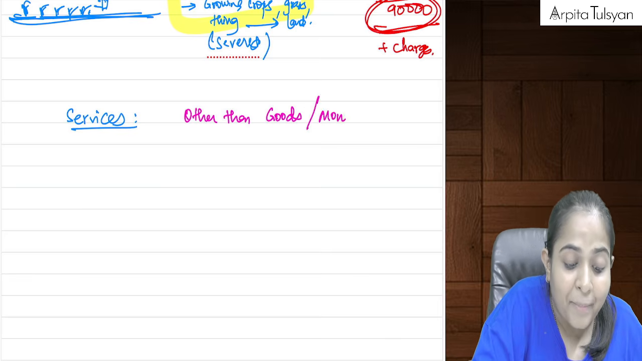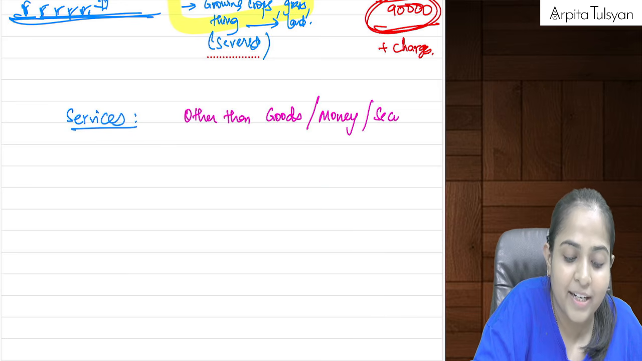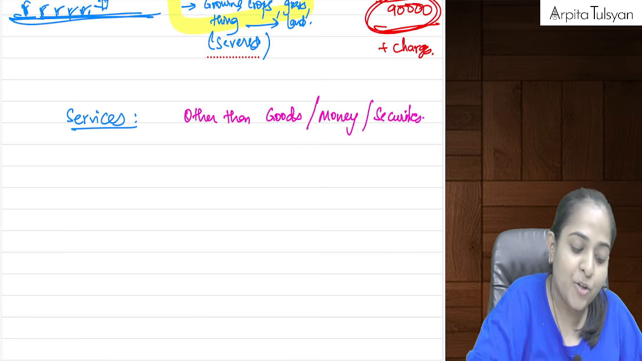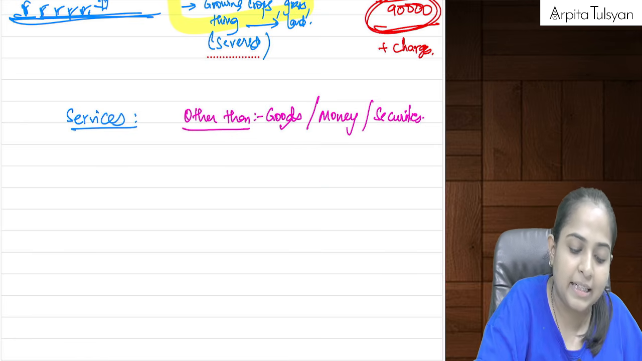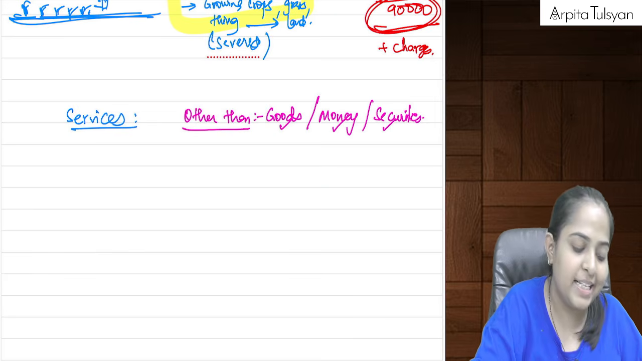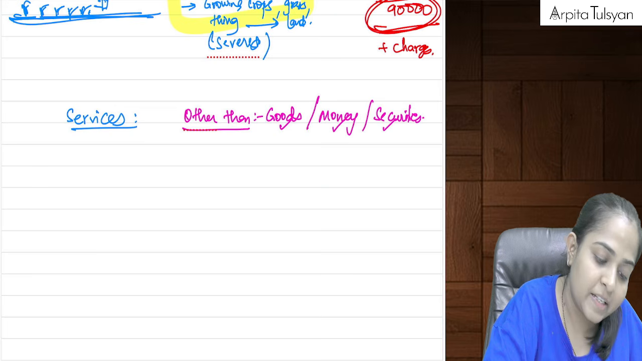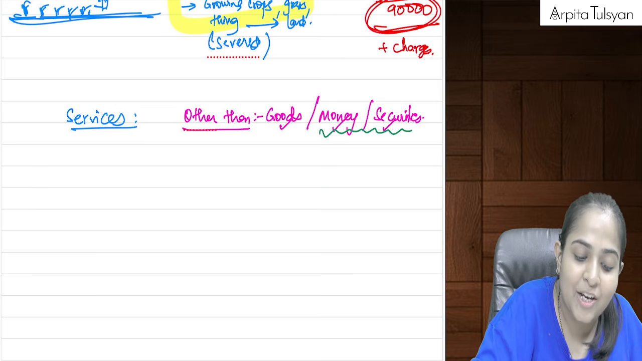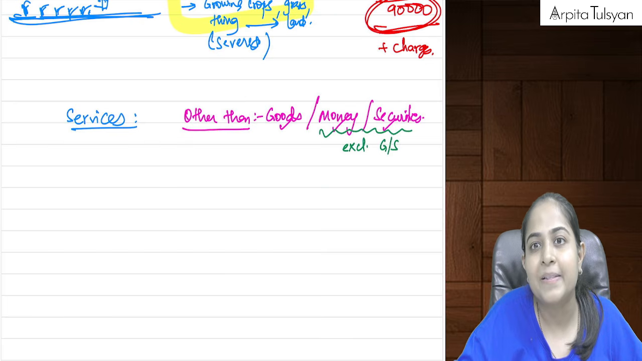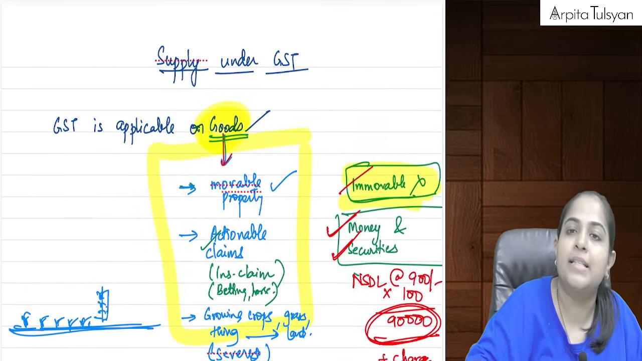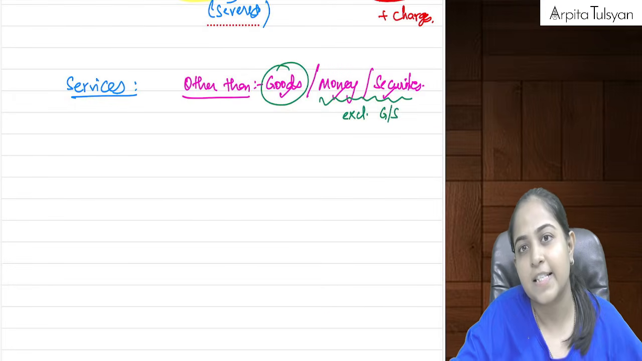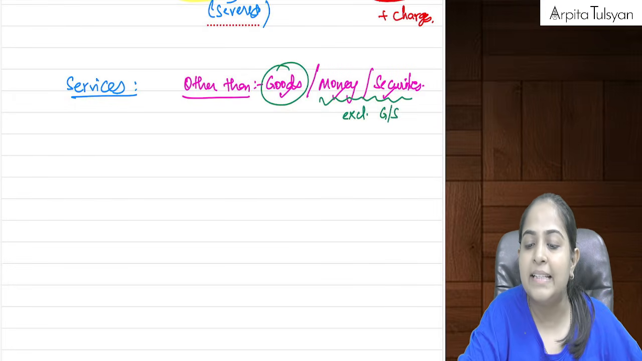But money and securities are also excluded. So anything other than goods, other than money and other than securities will be considered as services. So can we say money and securities is excluded from goods as well as services, right? Anything which was not coming into goods will fall under services. Are you able to understand this?